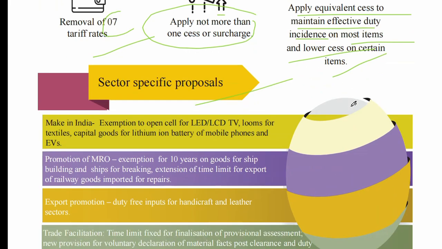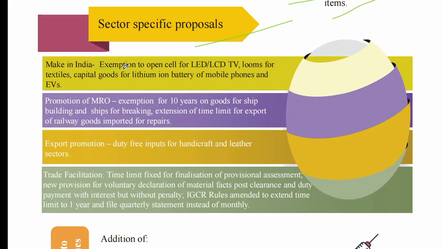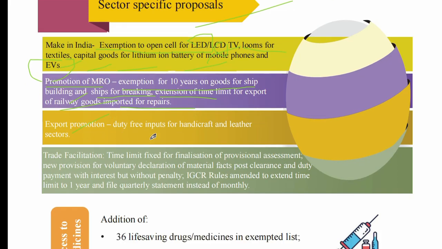Sector specific proposals. Make in India exemption for open cell, LED, LCD TV, loom, textile, capital goods, lithium battery, mobile phone, and electric vehicle. Promotion of MRO, exemption of 10-year goods on ship building, ship breaking, extension of time limit, and export of railway goods, import repair. Export promotion, duty free inputs in handicraft and leather sector.